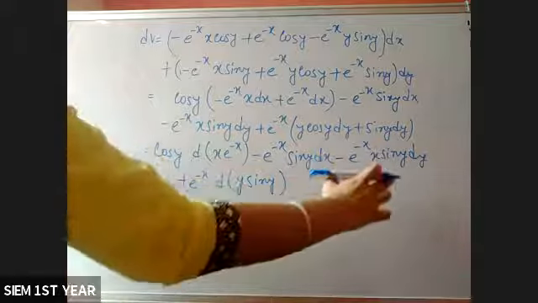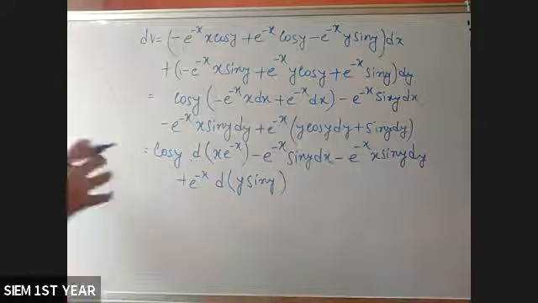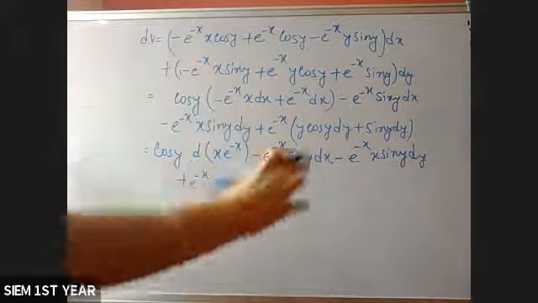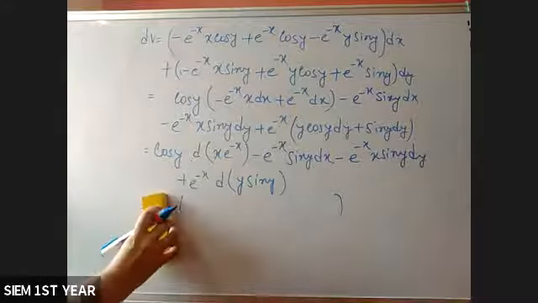Again, we have to take these two terms also, so that we can write this total term in the form d of term. Okay. Ma'am, yes, the third line last term e to the power minus x y sin y, same y sin y. y sin y.